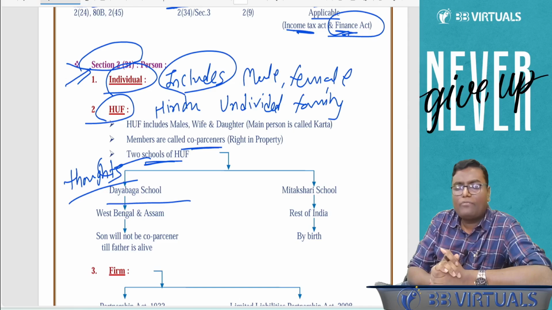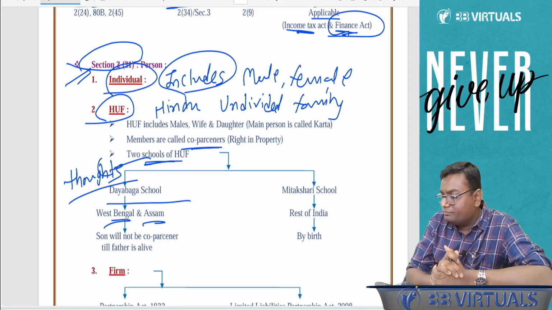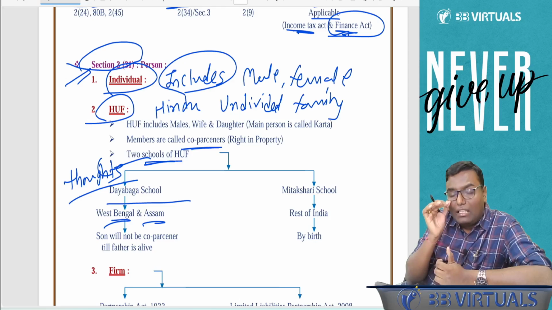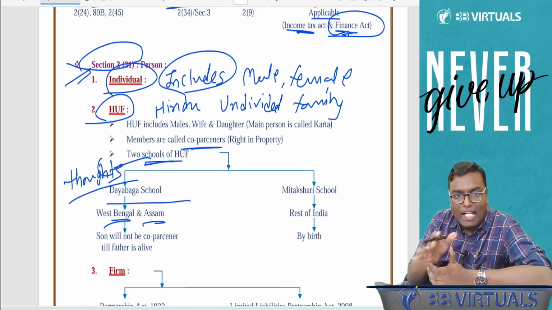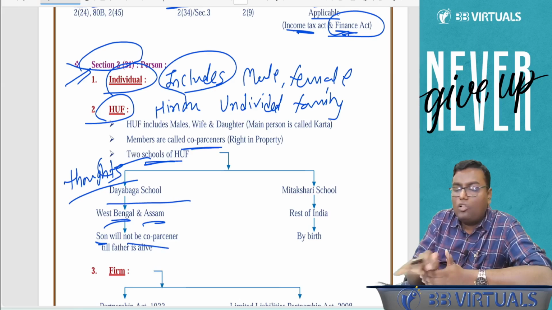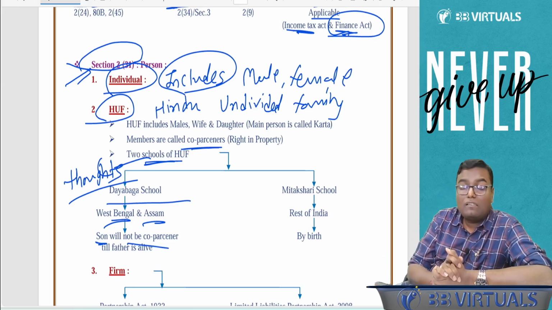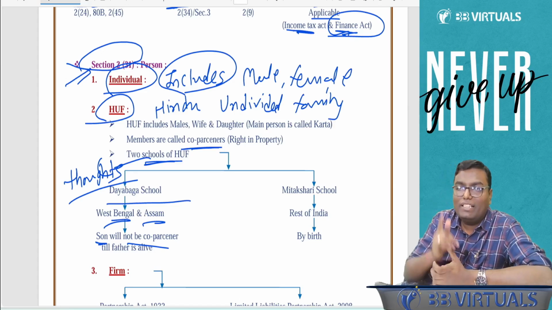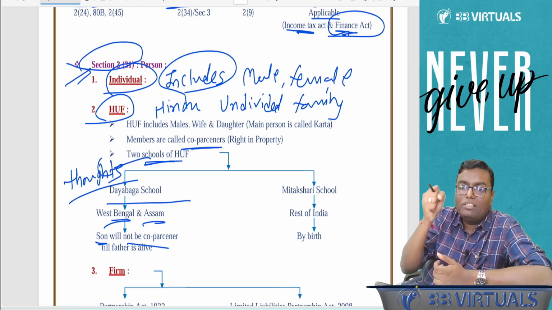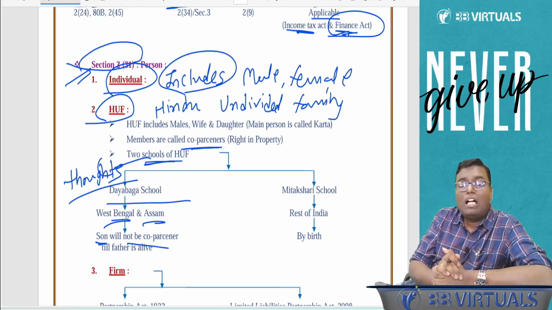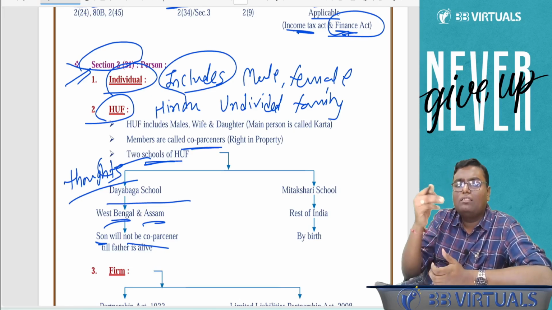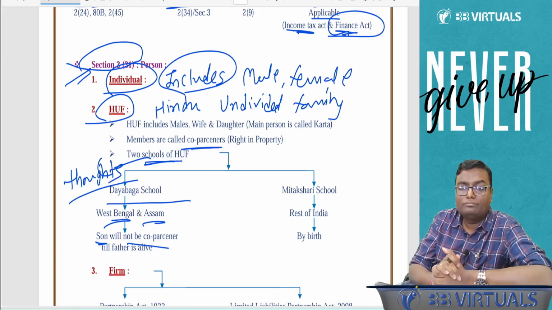Dayabaga, both are okay. It is applicable to two states, West Bengal and Assam. What it says is, up to the date the father is alive, the son or daughter will not become co-partner. Son or daughter will become a member, but cannot ask for the property till the father is alive. Only the father will have the rights over that. Once the father has died, then the son or daughter can ask for the rights in the property.